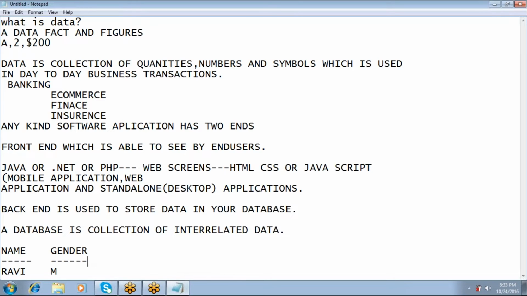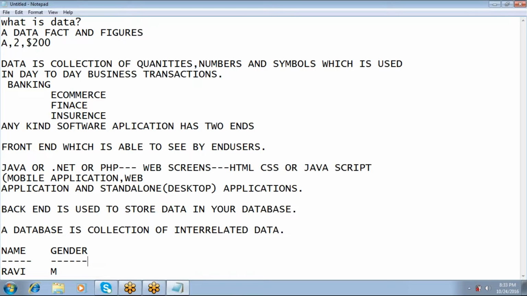So that I can easily understand that Ravi is a person whose gender is male. Am I right? So this is called as interrelated. Here the name and gender are the column names.